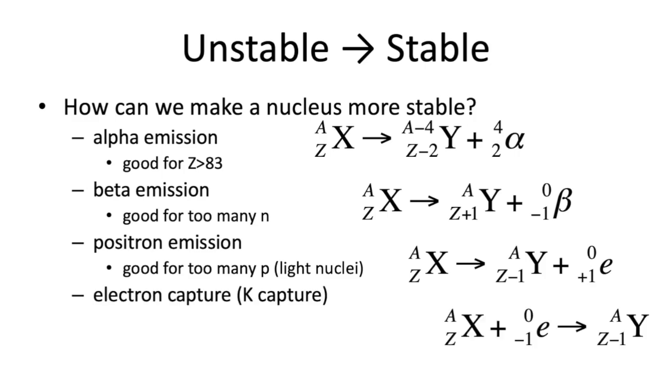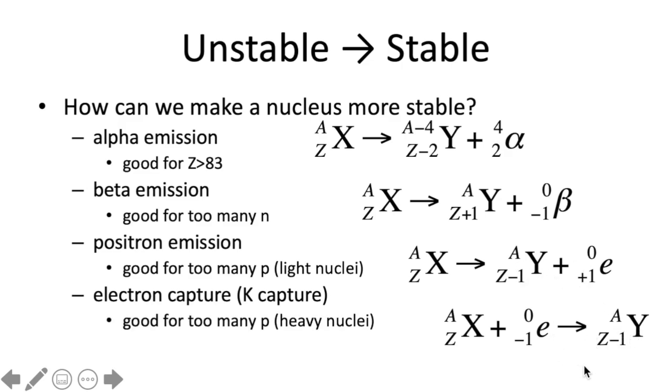Finally, there's electron capture, and electron capture is a little bit funny. It is when a nucleus will sort of suck an electron out of its own electron cloud and pull it into the nucleus. And this will take a proton and turn it into a neutron. So it has the same effect here that positron emission does. It's just more likely in heavier nuclei. Most elements that can do positron emission can also do electron capture. In this class, we're going to be focusing on positron emission and electron capture as sort of a single pathway, one that reduces the number of protons and increases the number of neutrons.